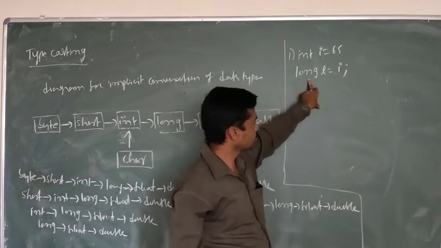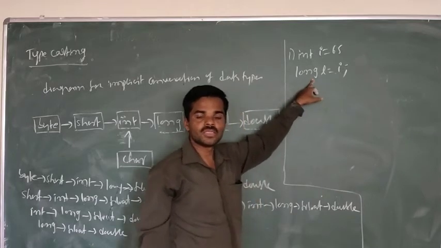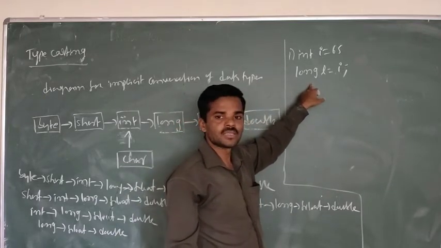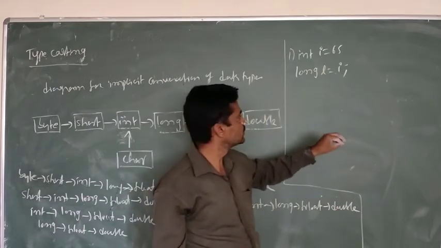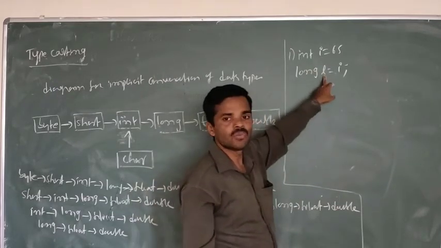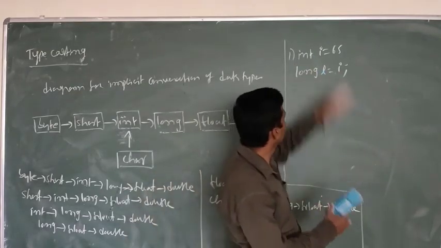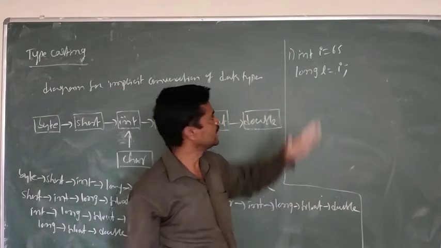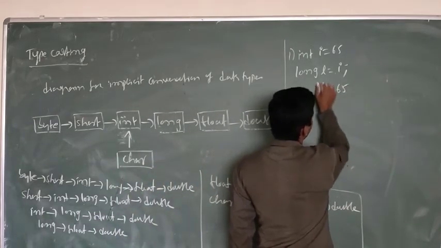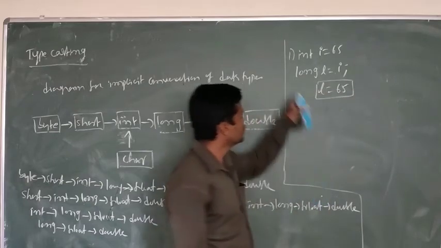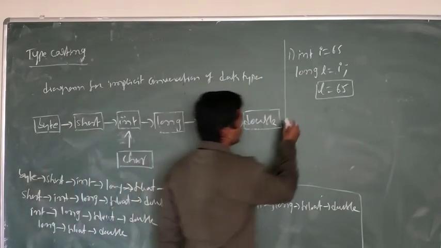So what is the size of long? Long is 4 bytes, and integer is 2 bytes. The 2 bytes of data can easily fit in the 4 bytes without any loss of data, and both are numeric types, so it is easily stored. Now finally L is equal to 65. So this is one example of implicit casting.